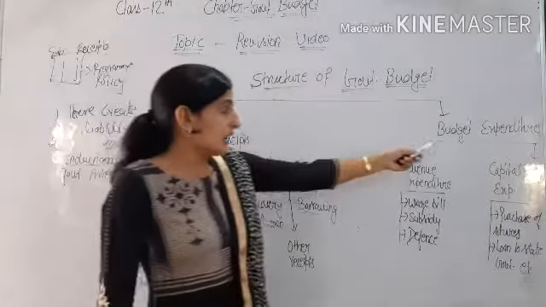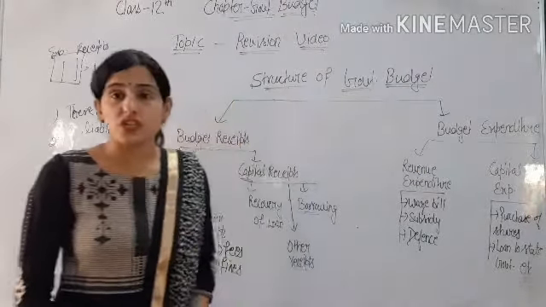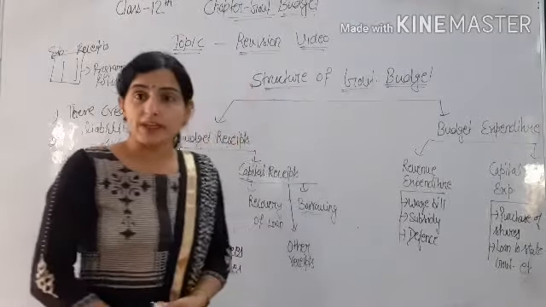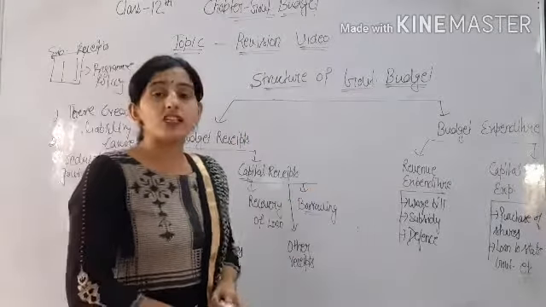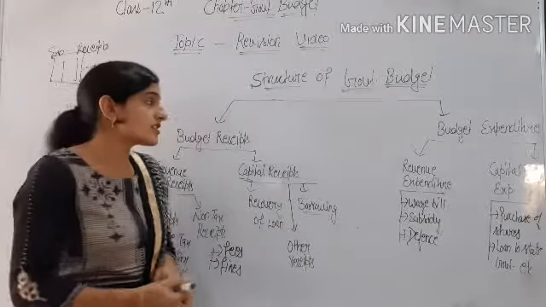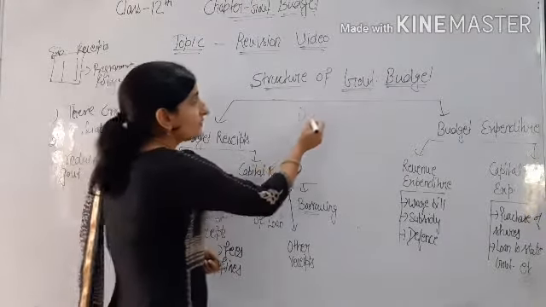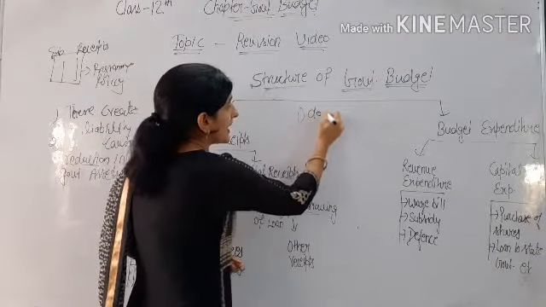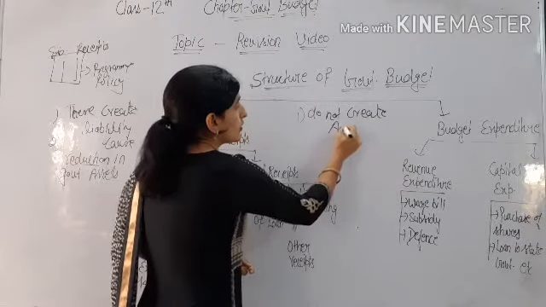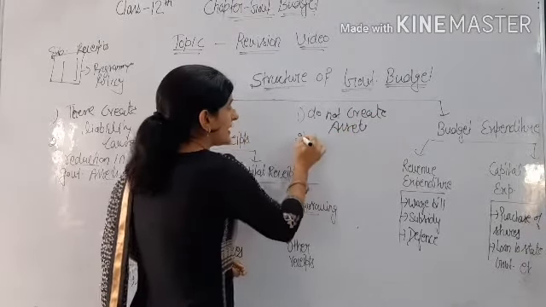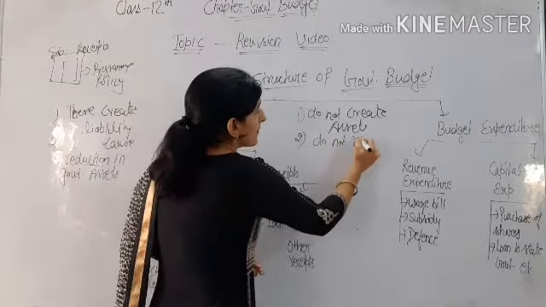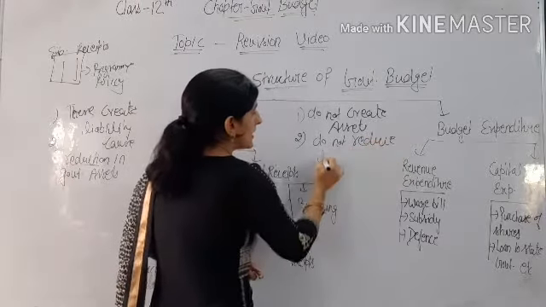The other component is budget expenditure. Budget expenditure is also of two types, revenue expenditure and capital expenditure. Revenue expenditures are those expenditures which have mainly two characteristics. The first is that revenue expenditure does not create assets. And the second, revenue expenditure does not reduce liabilities.